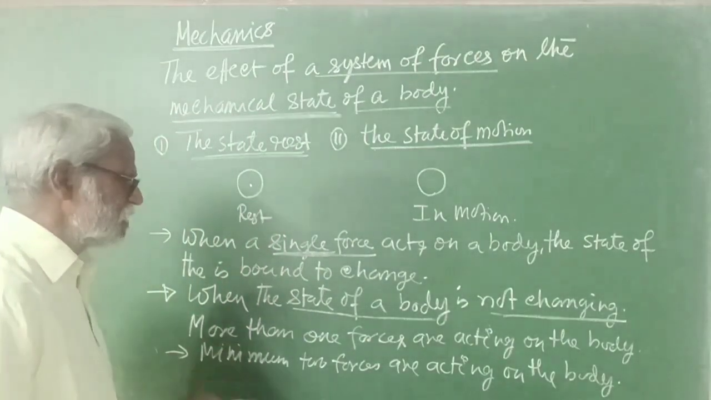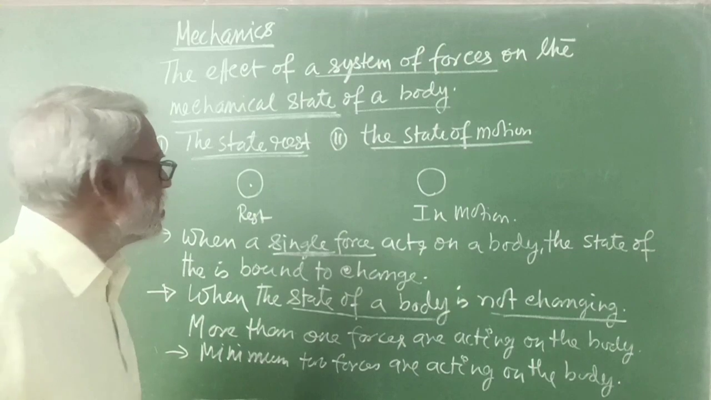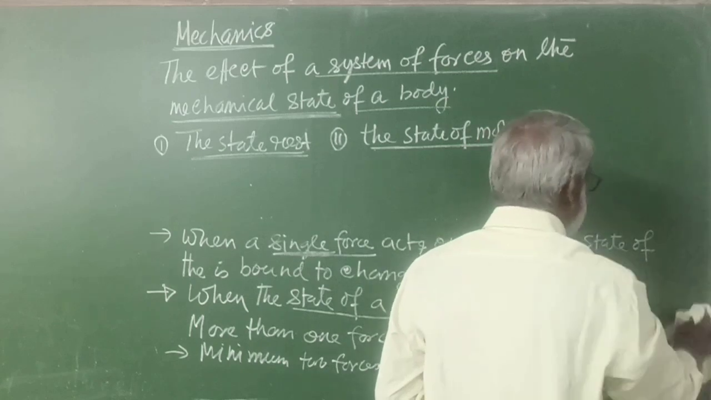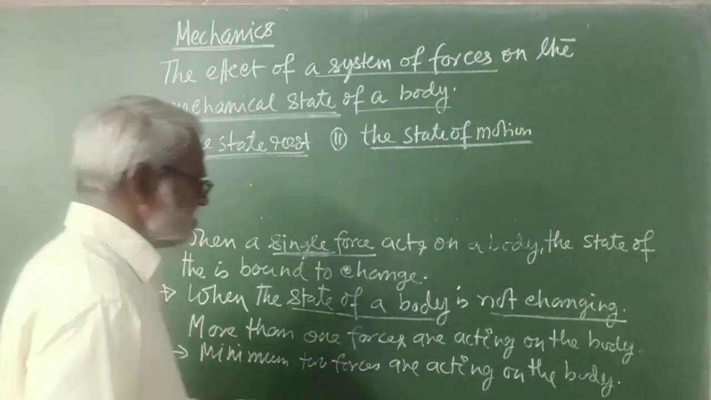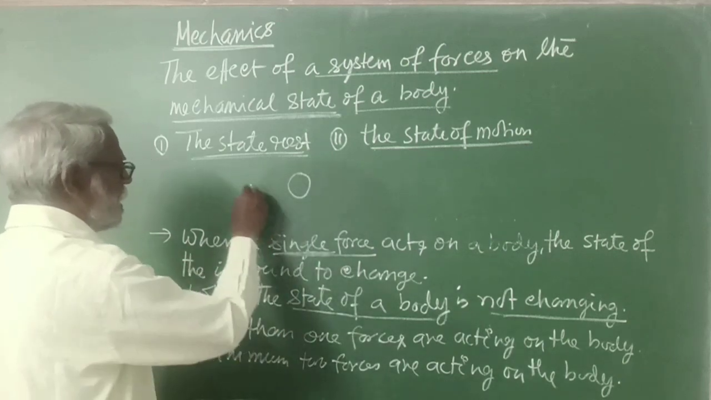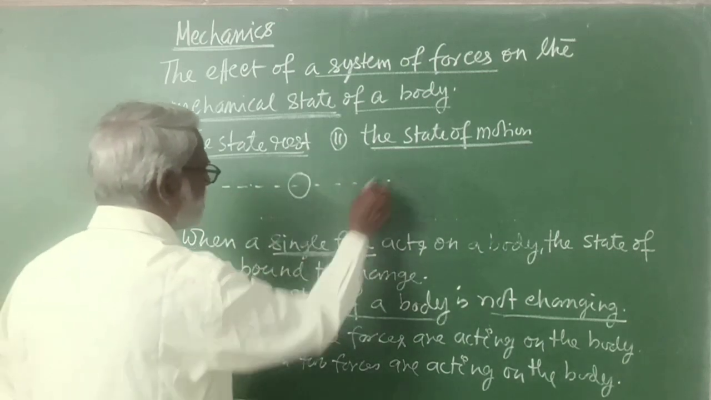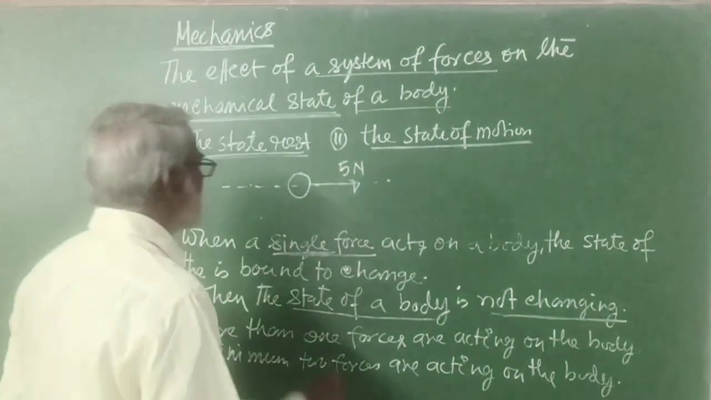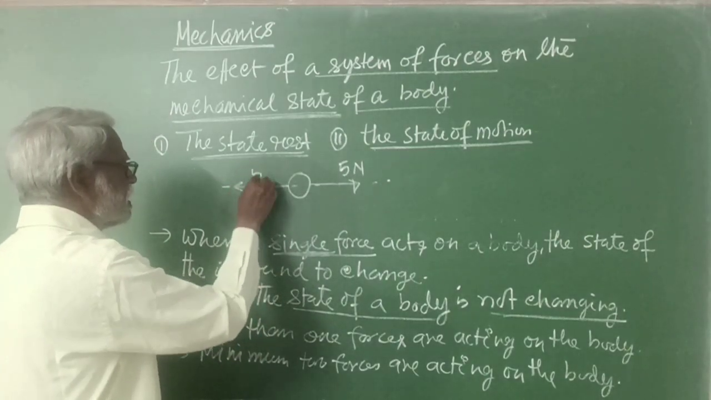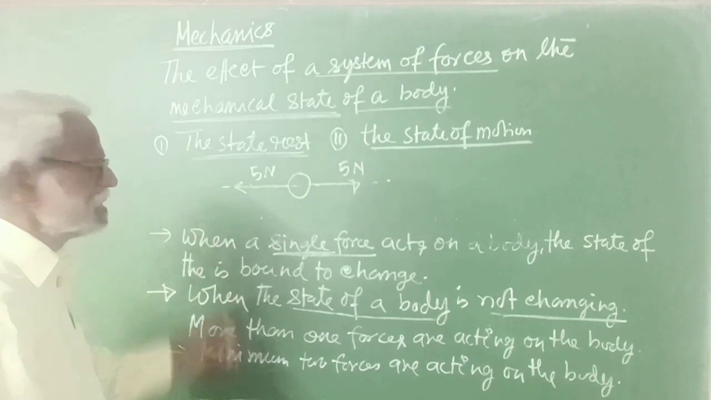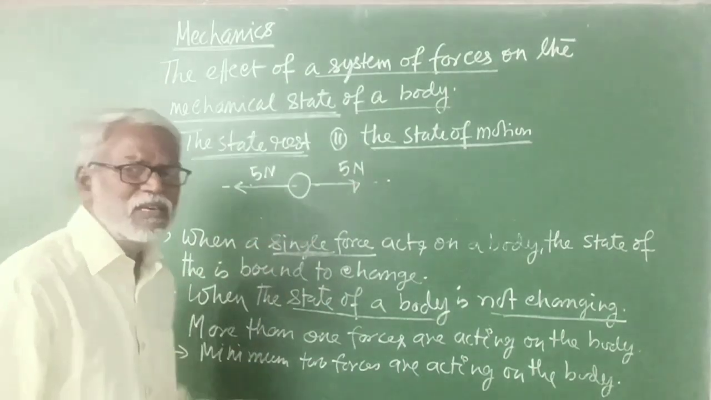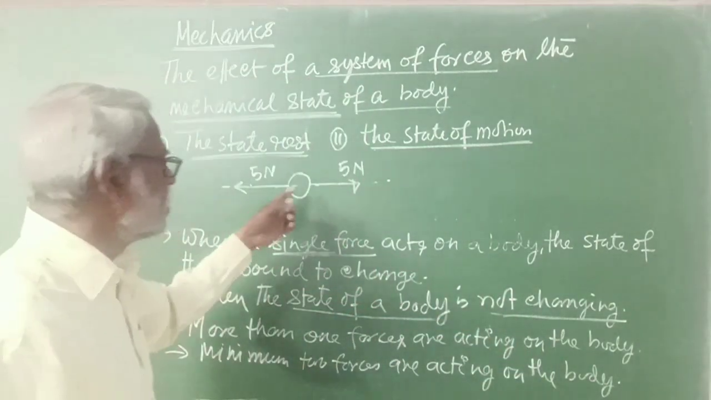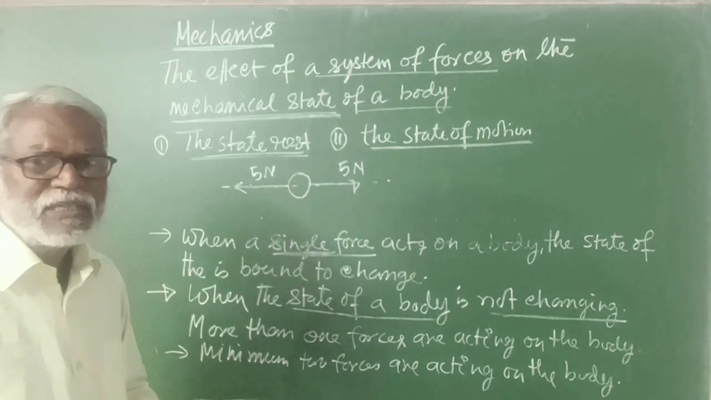So when the state of a body is not changing, let us see here. Suppose there is a body here and this is a straight line. One force of magnitude 5 Newton is acting in this direction and another force of 5 Newton is acting on this same body in this direction. So this 5 Newton and this 5 Newton will produce no result on the state of this body. So the state of the body is not going to change.